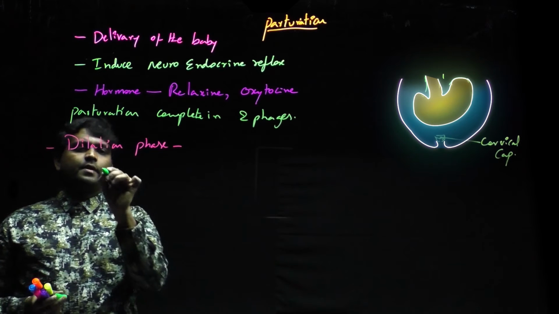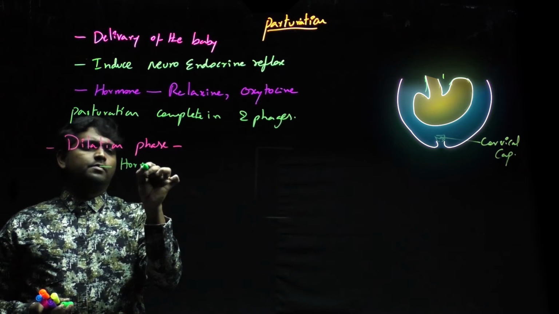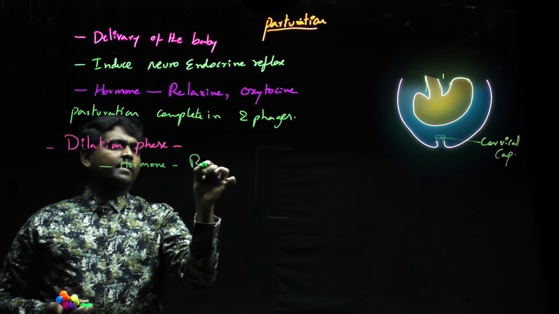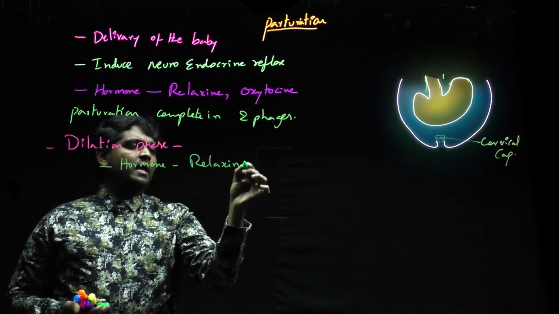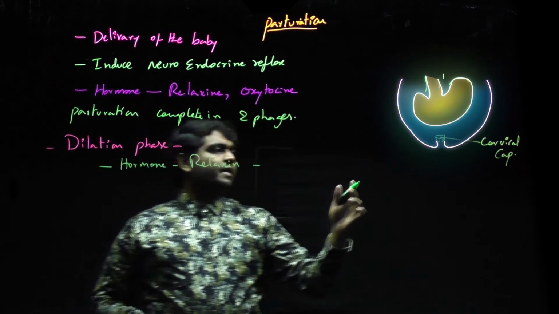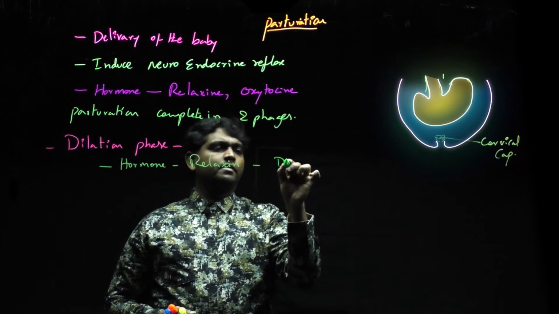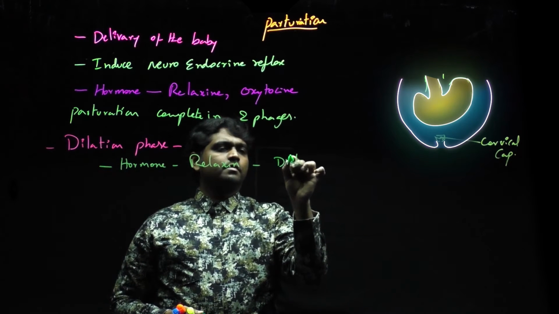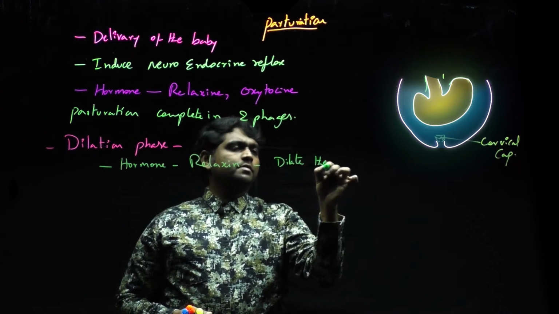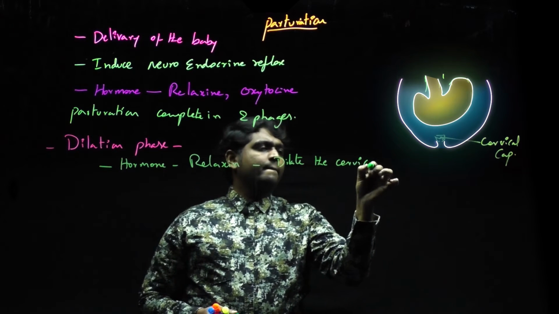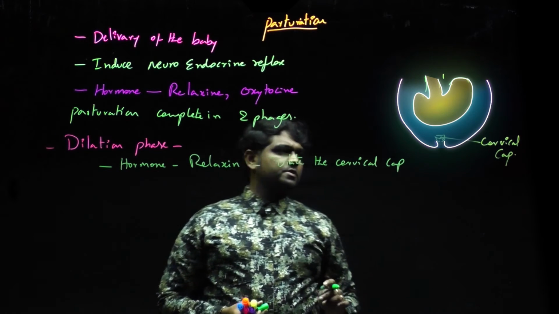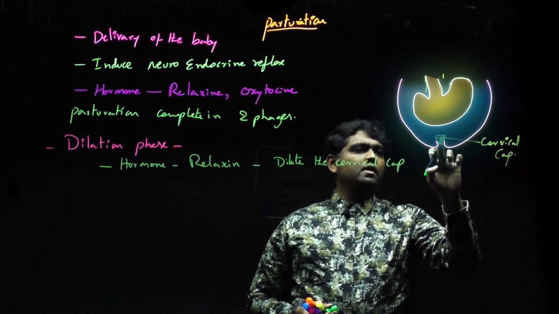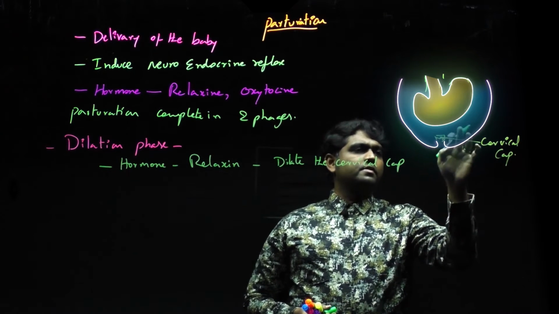Here the main important hormone is relaxin. This relaxin hormone dilates the cervical cap. So that means it tries to relax the area, and dilates the cervical cap.